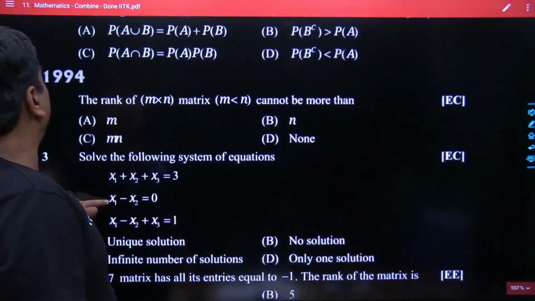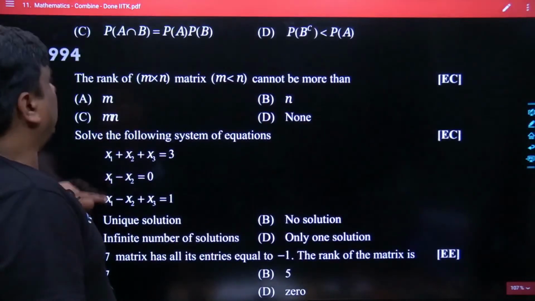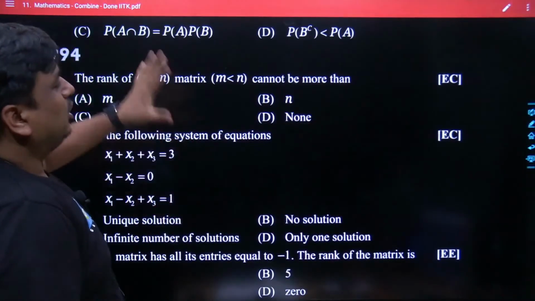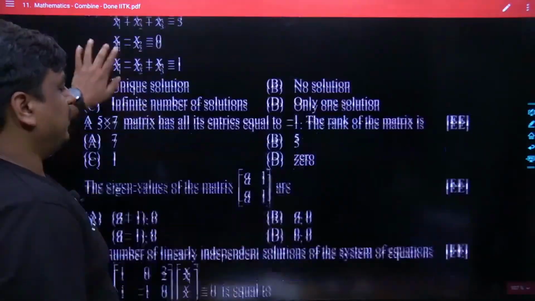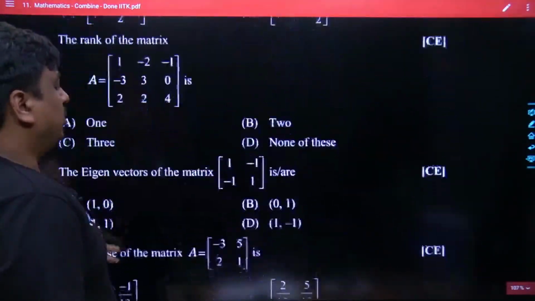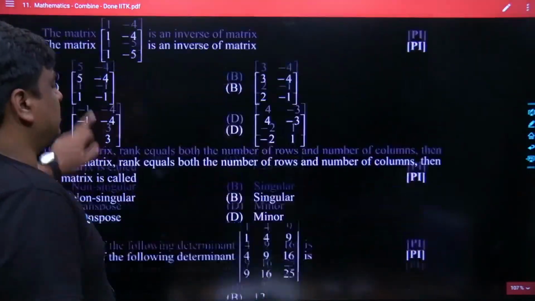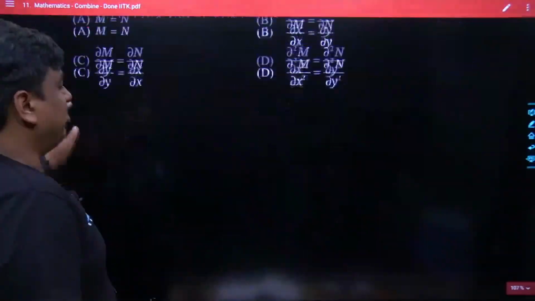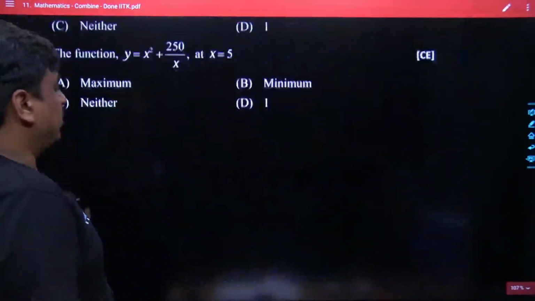Now let me go back. See, rather than focusing on 1994, 2000, 2006, let me go straight to 2014, because the way they designed the questions in 2000 as well as 2006 is more or less the same as in the year 2014.